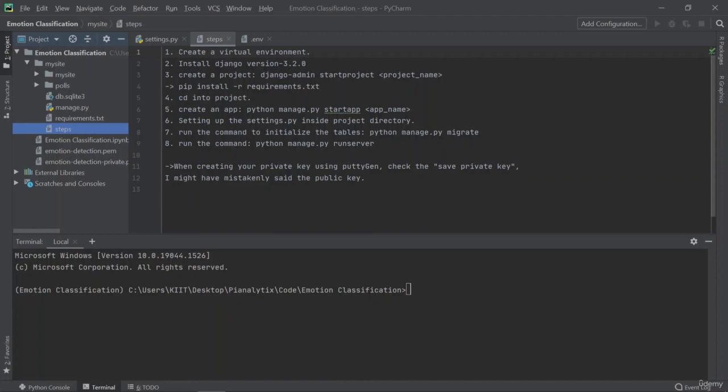Now, what exactly is Django, right? Django is a free and open source web application framework written in Python. A framework is nothing more than a collection of modules that make development easier. They are grouped together and allow you to create applications or websites from existing source instead of from scratch.